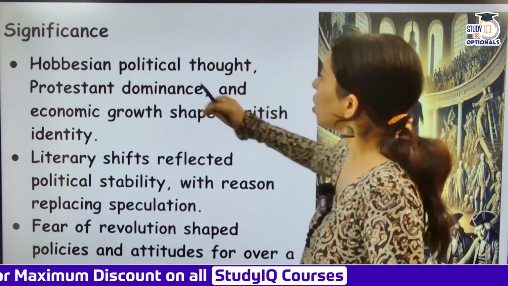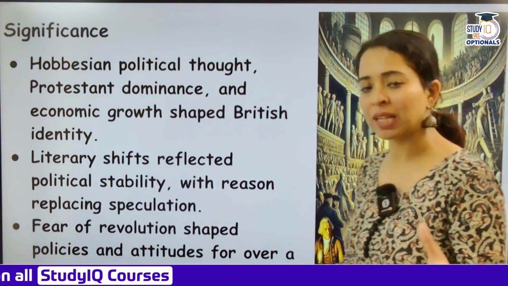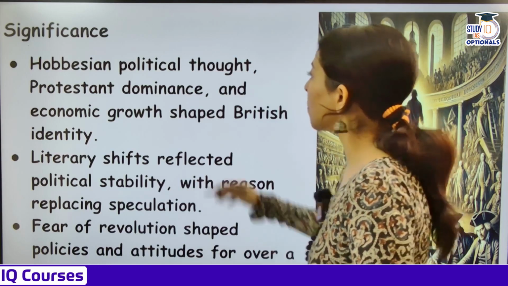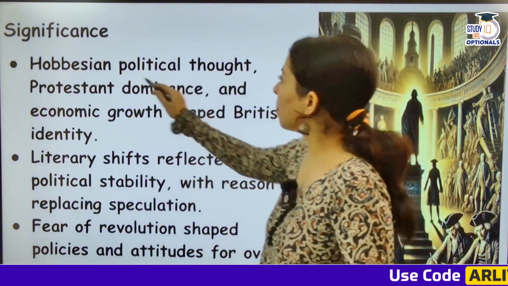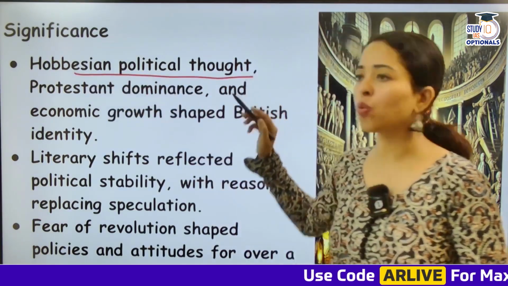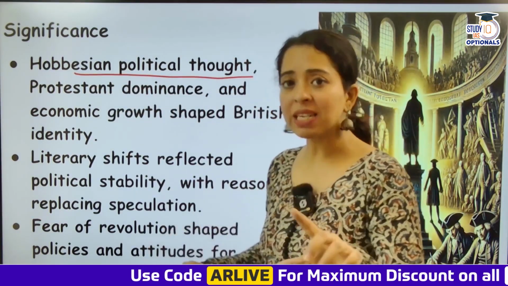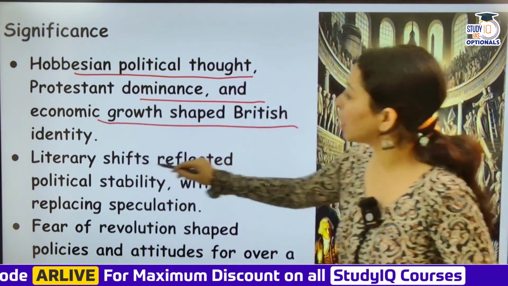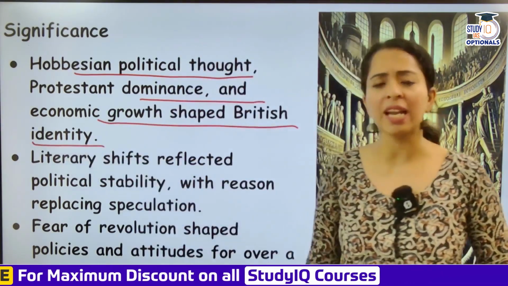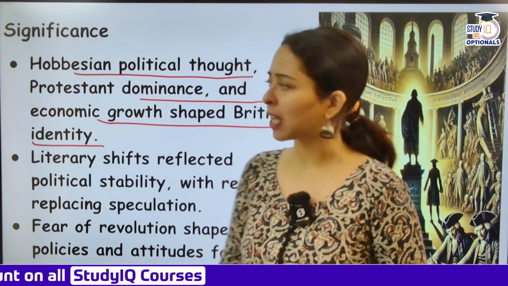So, significance: Hobbesian political thought. Thomas Hobbes's Leviathan, which you read, with its political thought, and the Protestant dominance. Look at all these ideas. Hobbesian political thought was basically law, order, and stability. Protestant dominance and economic growth shaped the British identity of that time, and this is the reason they became so highly confident about themselves.